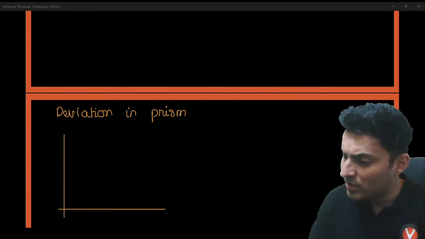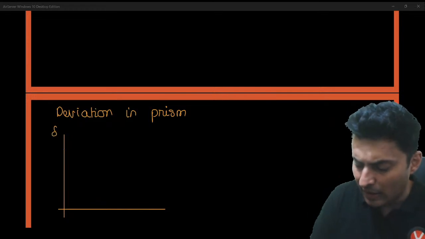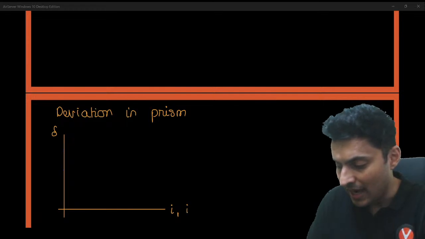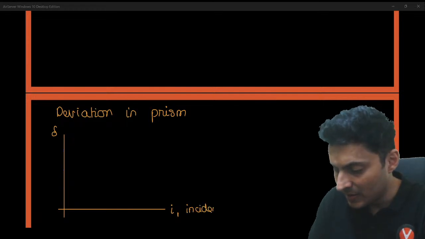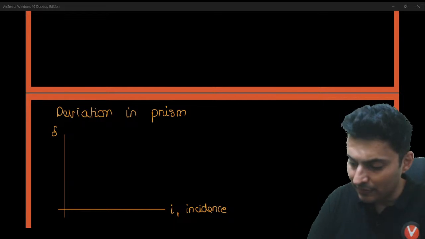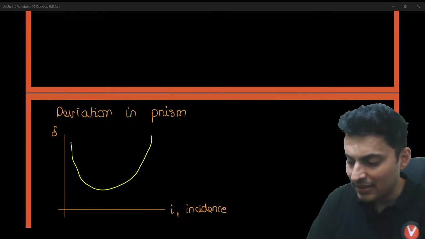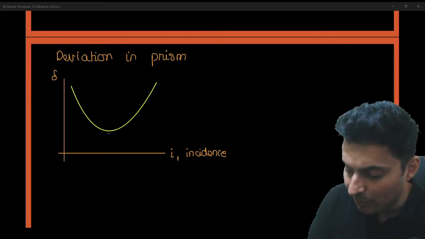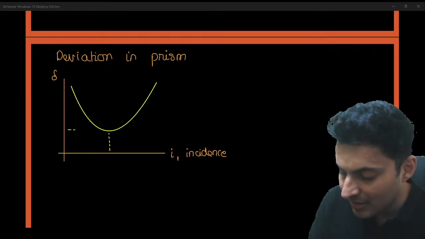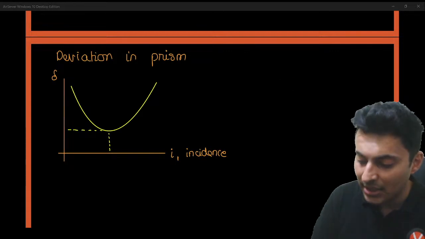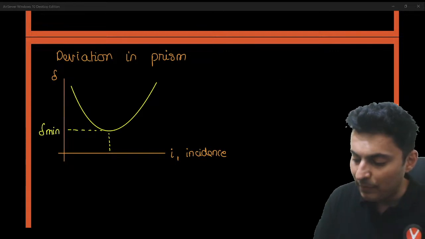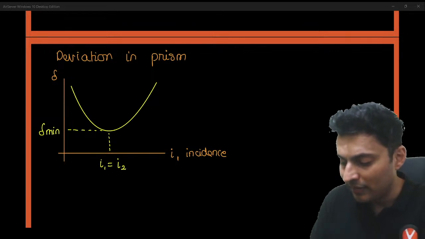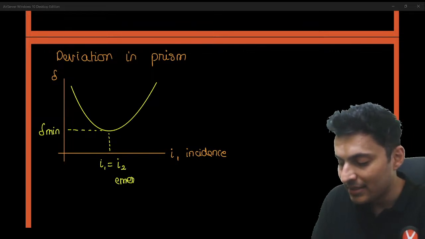Well, the graph is almost symmetric. If you draw the graph of deviation versus the angle of incidence, you will see that the graph looks almost like a parabola, and there is a point when the deviation is minimum. This happens when the angle of incidence equals the angle of emergence.